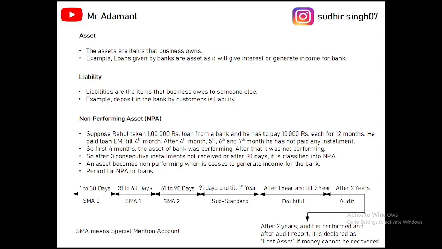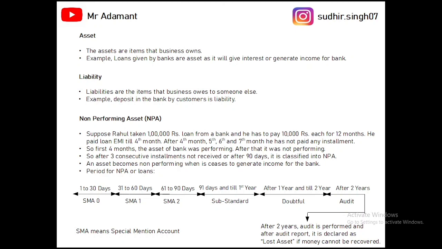Loans are an asset to banks. Why? Suppose a particular bank gives loans to different customers, in that case they will generate income through the interest earned on these loans. So they are generating income from that, so it is called an asset, or the asset is performing.